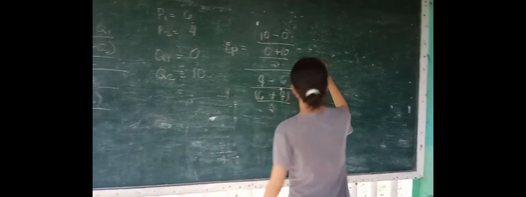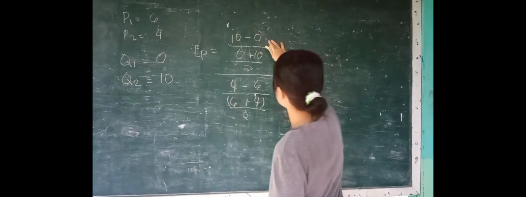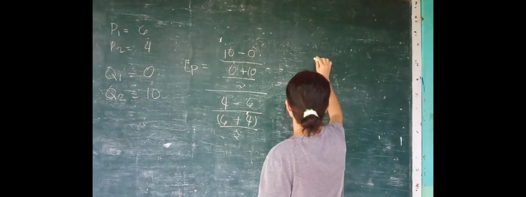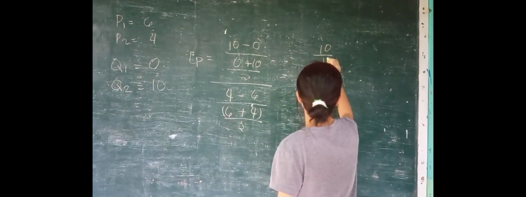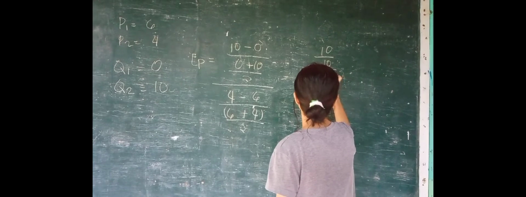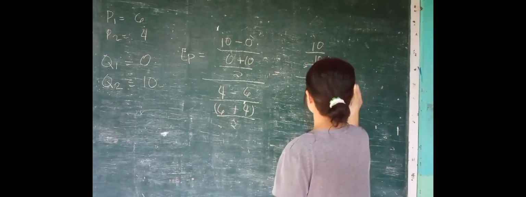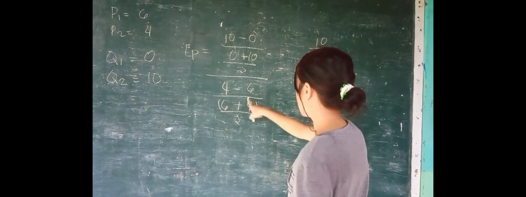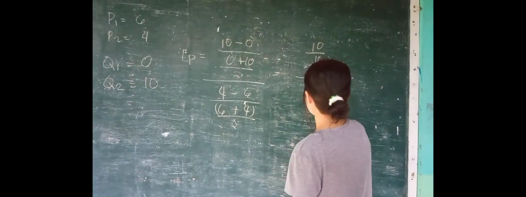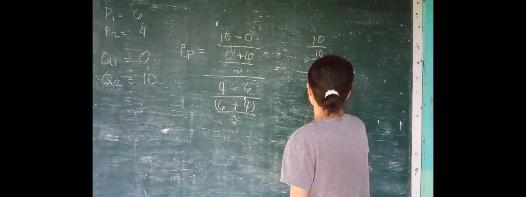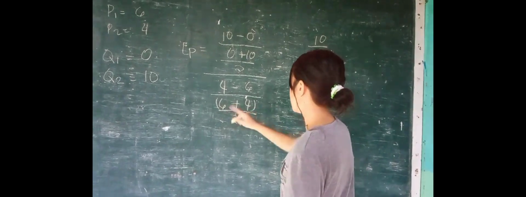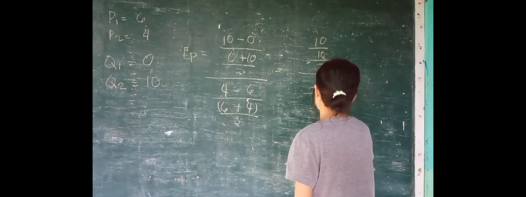Then we're going to solve this one. 10 minus 0, 10, over (0 plus 10), 10 over 2, over our price, which will be 4 minus 6, was negative 2, over (6 plus 4), 10 over 2.